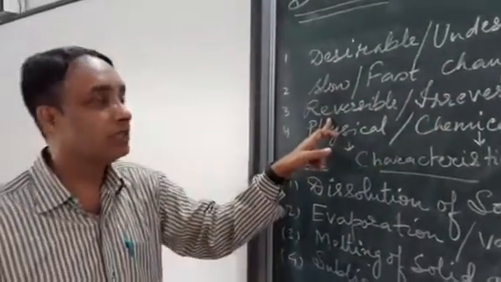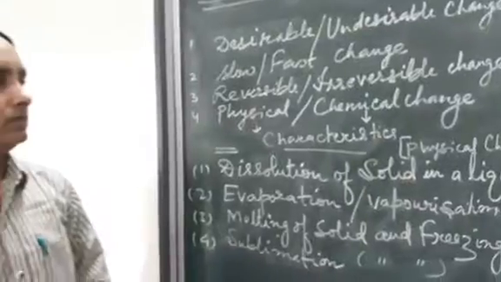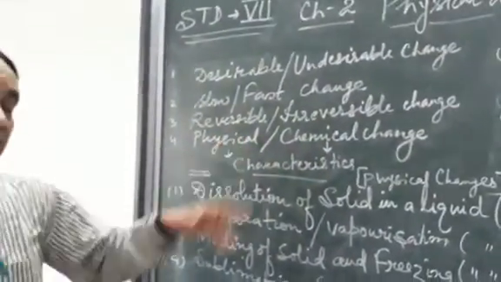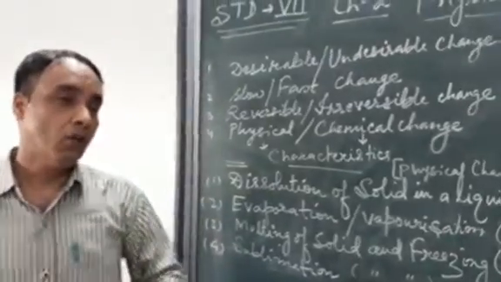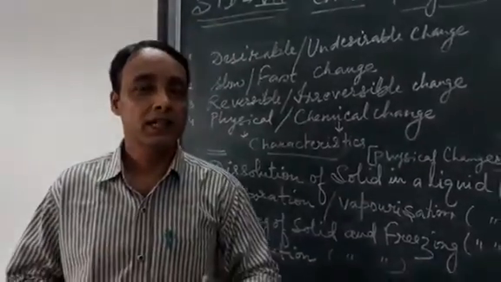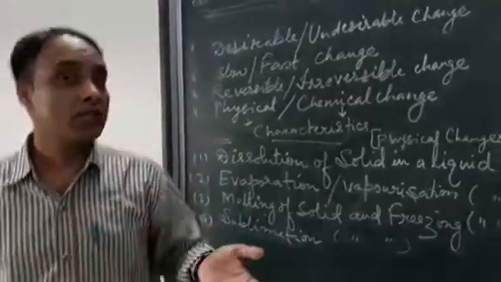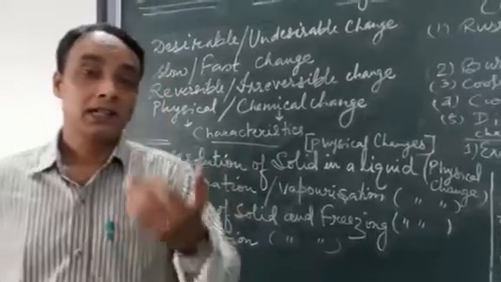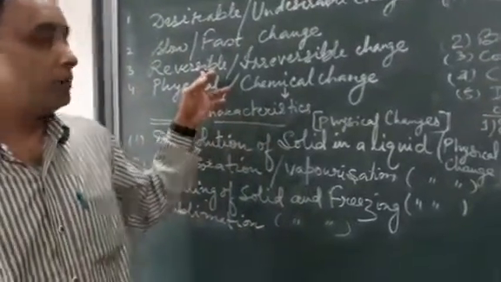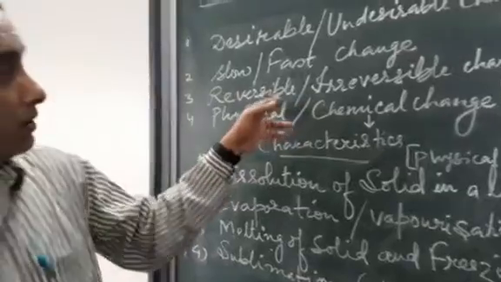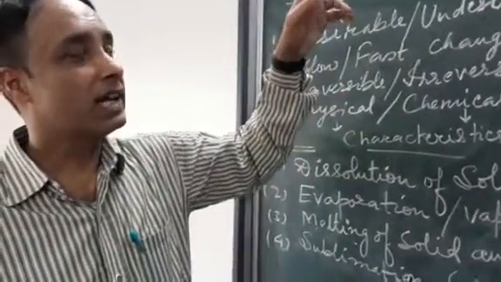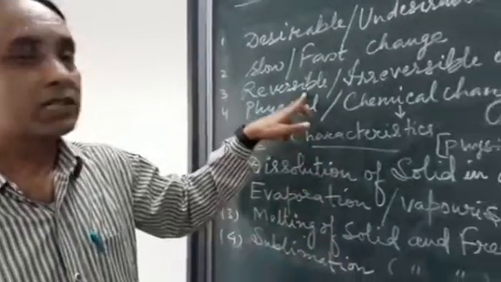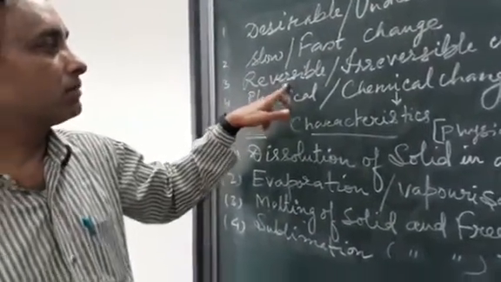Now, there are some changes which are reversible and irreversible. Reversible changes are such types of changes in which once the reaction takes place, it can be converted back to its original form. Let us take for example rainfall. Once the evaporation of the water takes place, it forms clouds. Again these clouds fall back onto the earth as rain in the form of precipitation. This is one case of a reversible reaction.